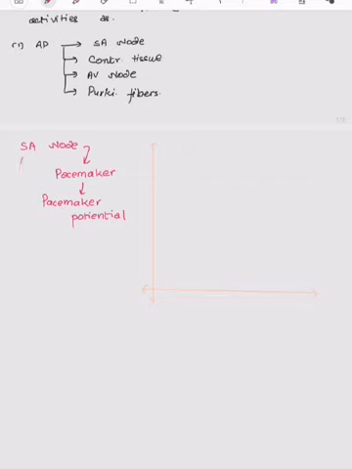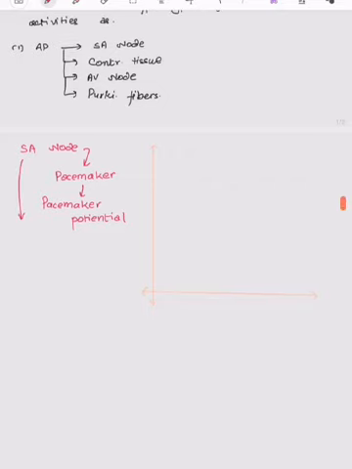As SA node is a special type of tissue in the heart, it contains the calcium channels, which mainly play a role in depolarization, and it also has one special type of channel which is called the funny channel.